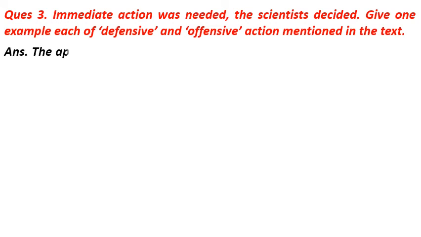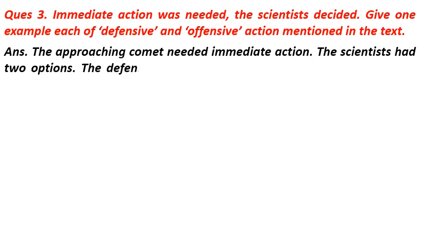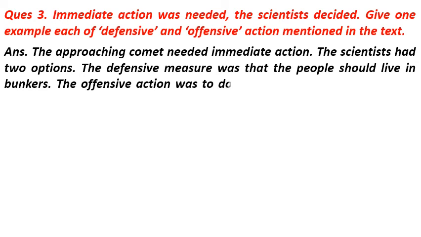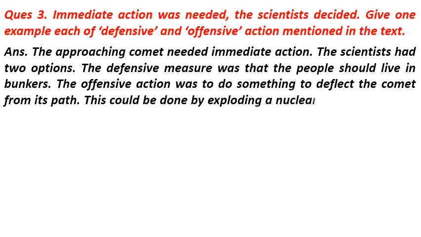The answer of the question is the approaching comet needed immediate action. The scientists had two options. The defensive measure was that the people should live in bunkers. The offensive action was to do something to deflect, means change the position of the comet from its path. This could be done by exploding a nuclear payload near the comet.